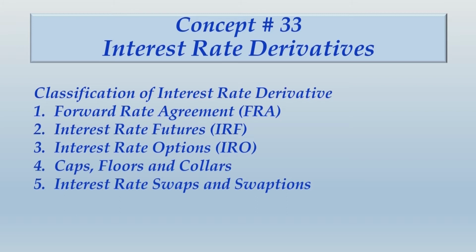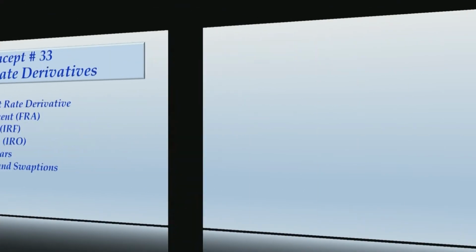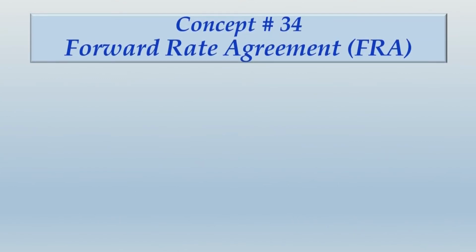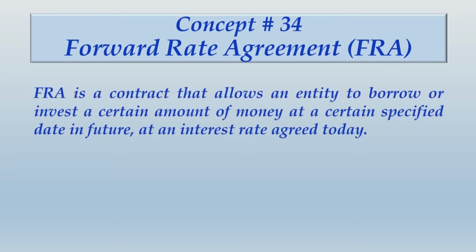Alright friends, you would have finished writing this classification. Let us write up something more about the next concept that we have discussed, that is forward rate agreements, FRA. I have already explained what is FRA. FRA is a contract that allows an entity to borrow or invest a certain amount of money at a certain specified date in future at an interest rate that is agreed today.